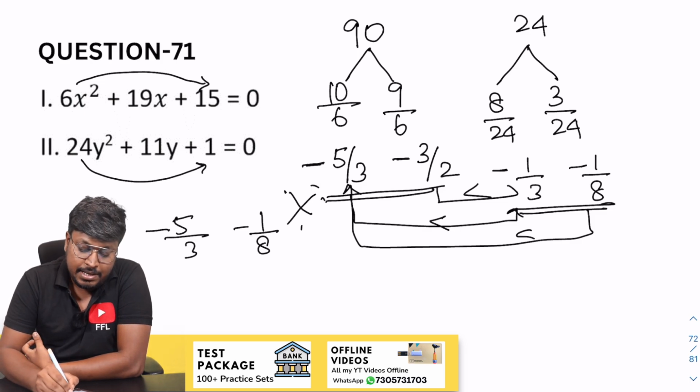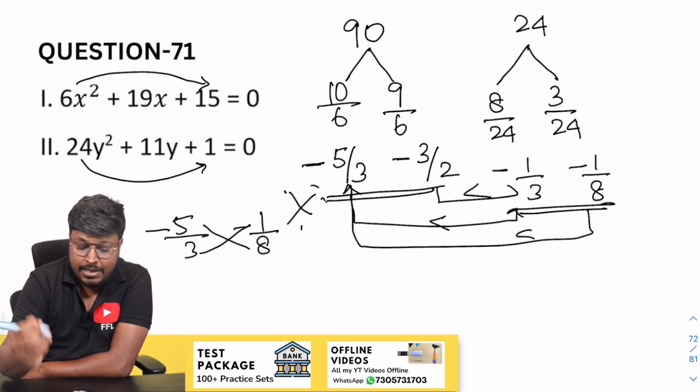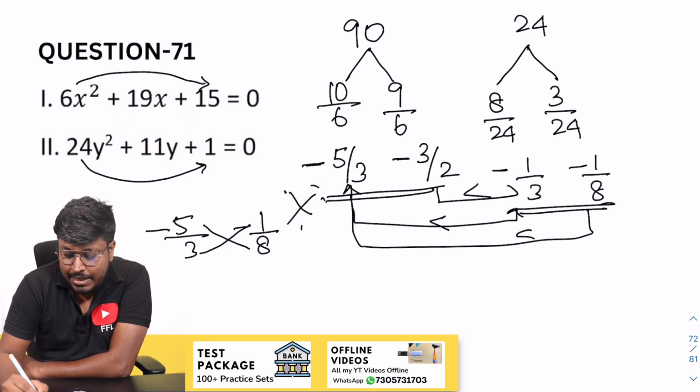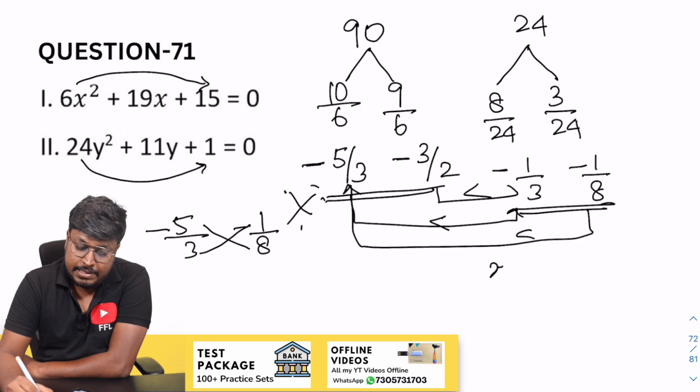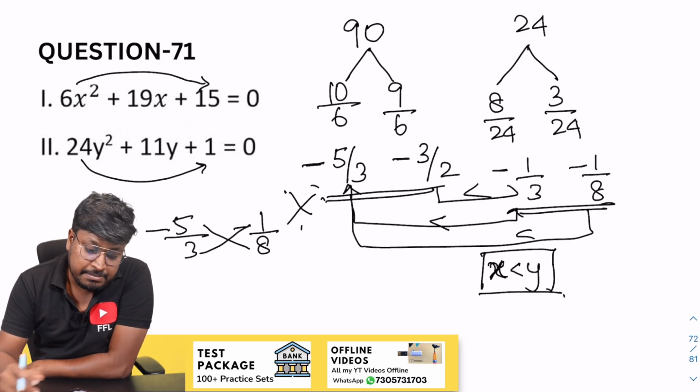Just cross multiply. 8 into 5 is 40, 3 into 1 is 3, minus 40 and minus 3, which is greater? Minus 3 is greater, right? So similarly, after comparing all the values, it seems like y is greater when compared to x. So we can say that the answer for this question is x less than y, or y greater than x, for question number 71.